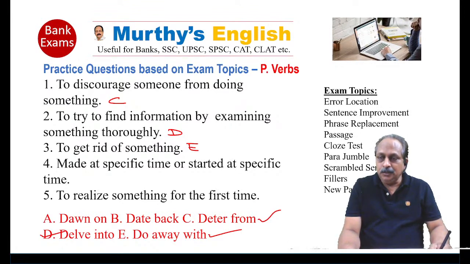They have decided to do away with well water. Made at a specific time or started at a specific time. Date back. Something dates back means it started at that time. Answer is B. The artifacts date back to the first century. If you read the newspapers, you come across this expression. It goes with the time of excavations, date back artifacts. To realize something for the first time, dawn on. Answer is